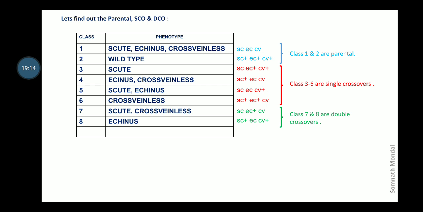So if we compare class 7 with class 2, we can see that the EC plus has been fixed, but on either side of EC plus, SC and CV alleles have been exchanged. Similarly, if we compare class 8 with class 1, we can see that again EC has been fixed, but SC and CV alleles have been exchanged. Therefore, there have been double crossovers in both SC and CV loci. So these two are double crossovers.